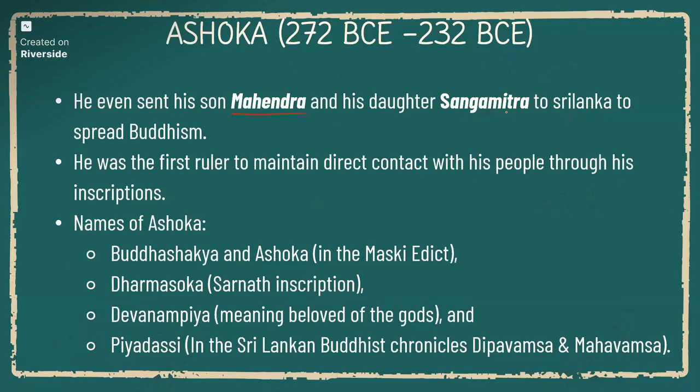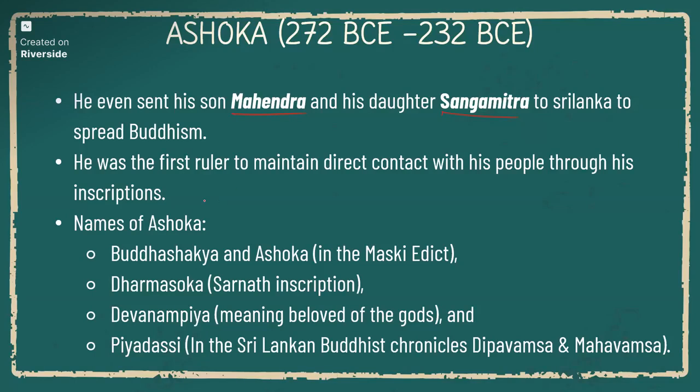He was the first ruler to maintain direct contact with his people through his inscriptions. Before Ashoka, everyone gave instructions, orders and information to the people through ministers or other persons who worked for the king. He's the first person to have direct contact with the people through his inscriptions.